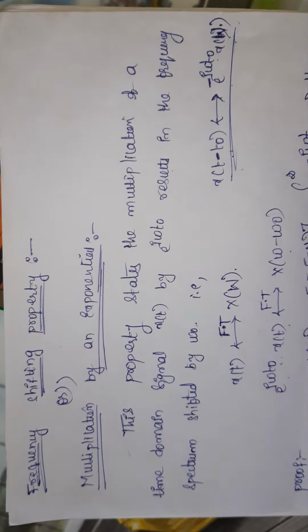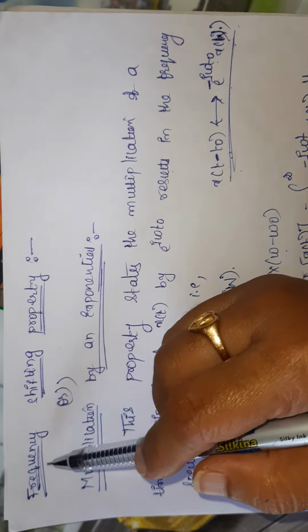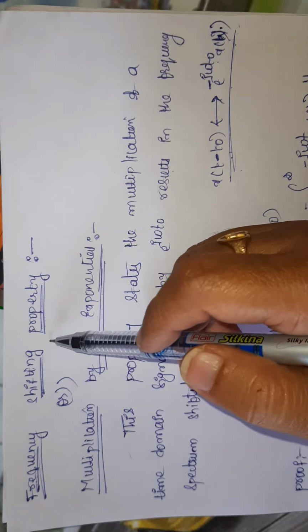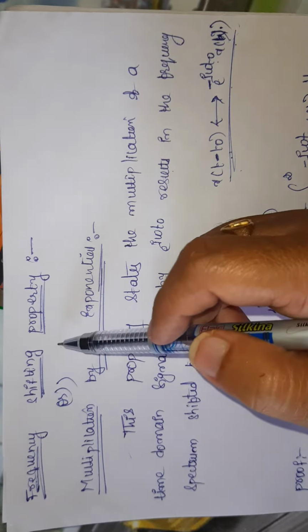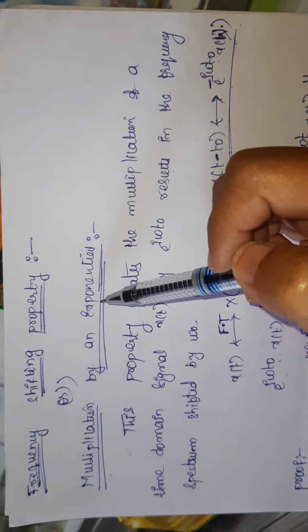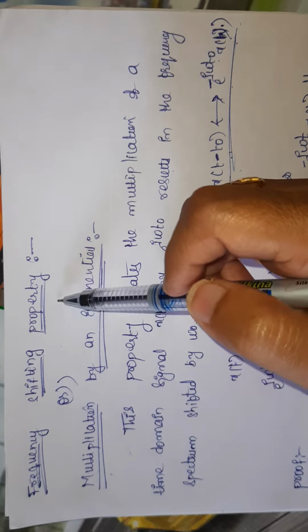Hello all. I'm going to discuss the property of continuous time Fourier transform, that is the frequency shifting property. Another name for the frequency shifting property is multiplication by an exponential. In the last session we discussed the time shifting property.